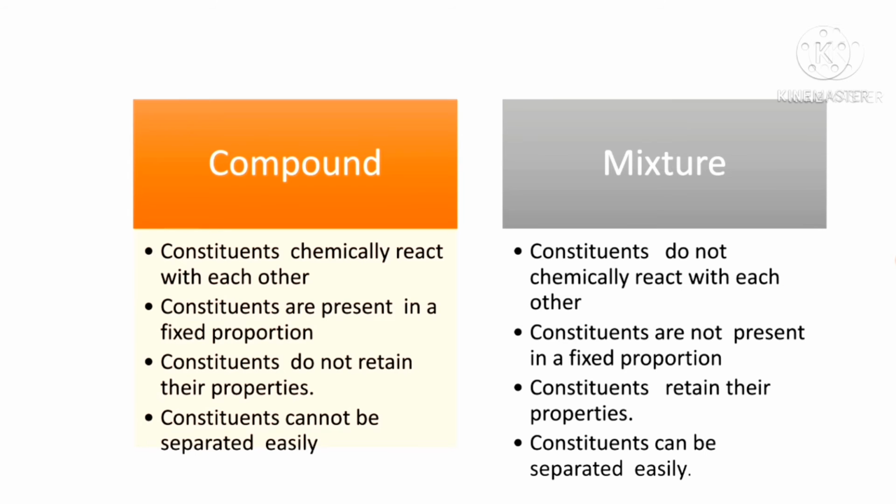In mixtures, the constituents are not present in fixed proportion. In compounds, the constituents do not retain their properties. In mixtures, the constituents retain their properties. In compounds, the constituents cannot be separated easily. In mixtures, the constituents can be separated easily.